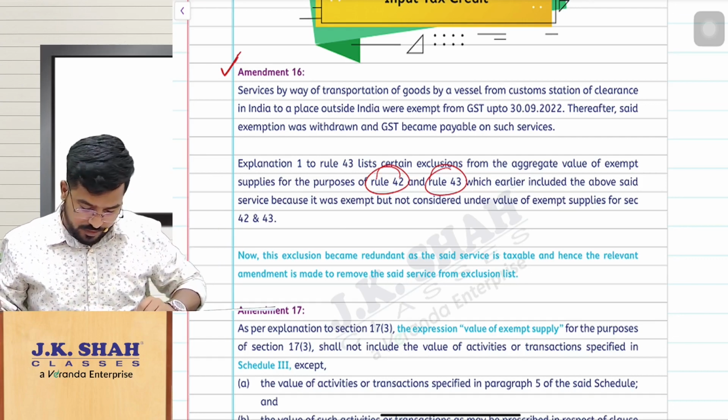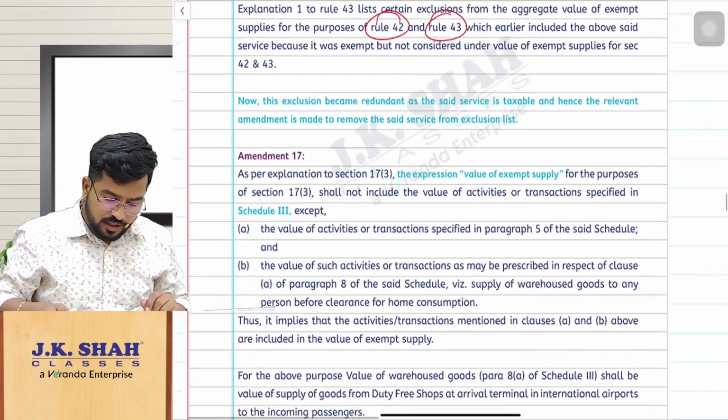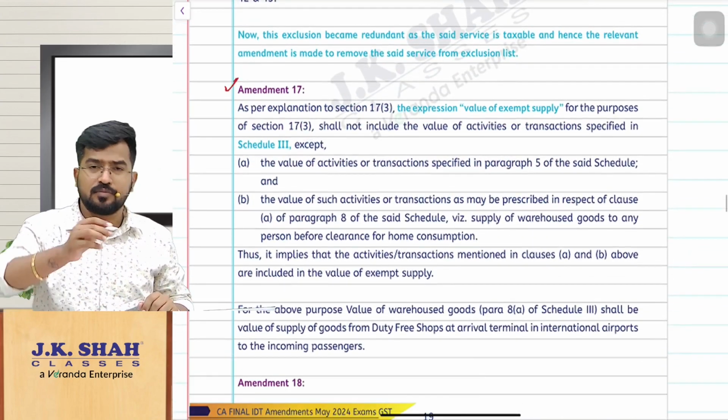That is the point there. Okay, so that is amendment number 16. Amendment number 17 is again regarding the same value of exempt supplies.